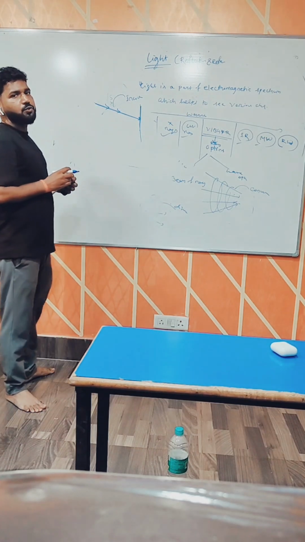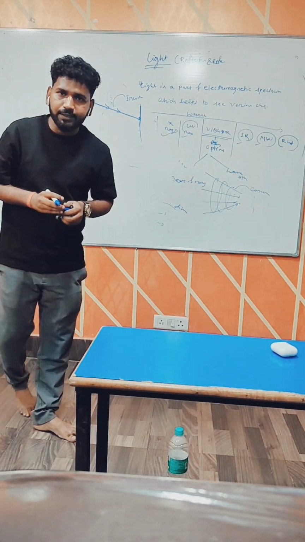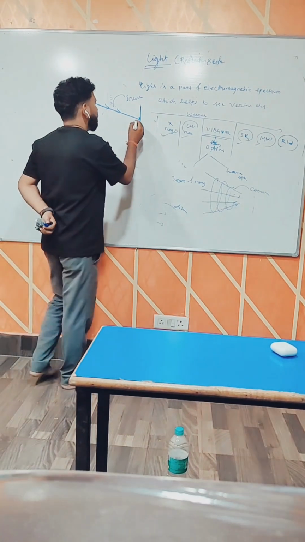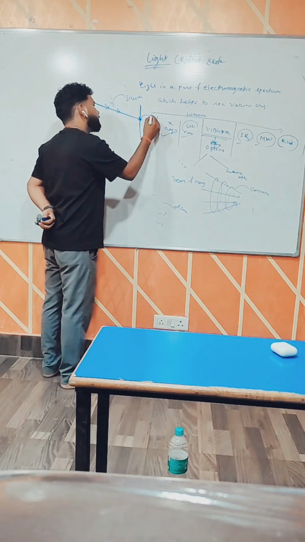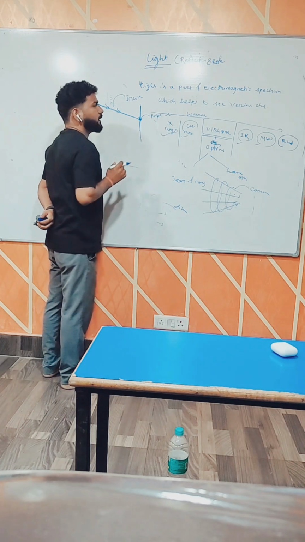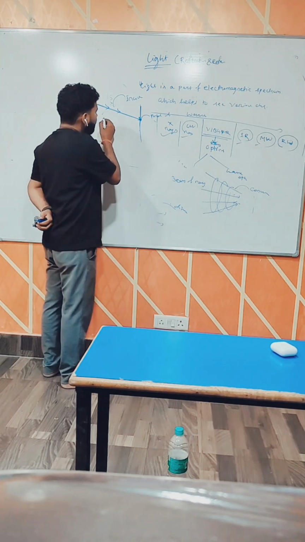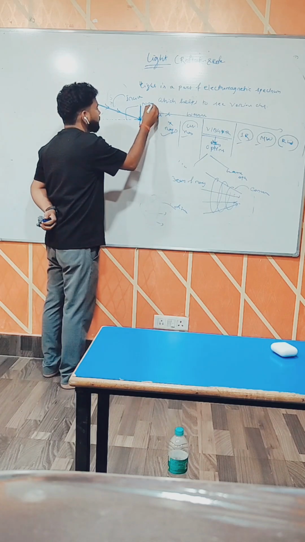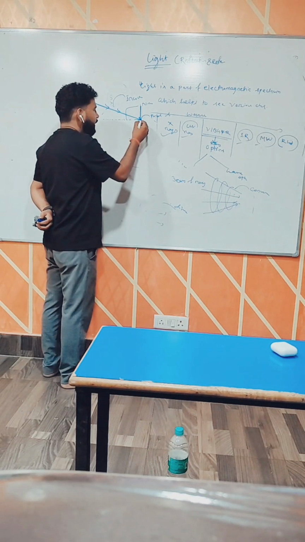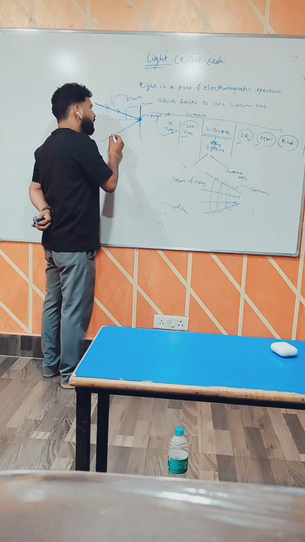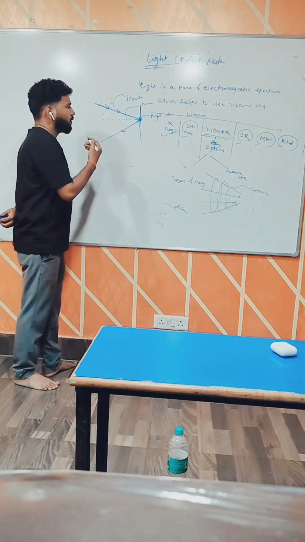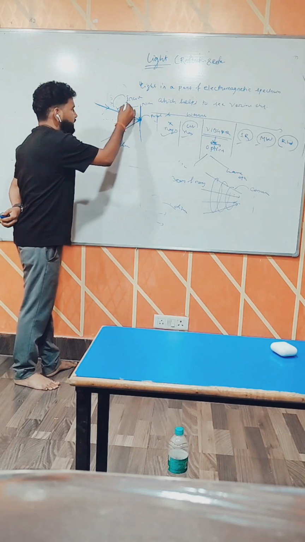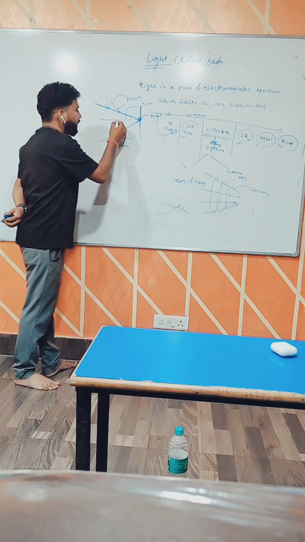The ray meets the surface at a point, known as the point of incidence. If I draw an imaginary line at the point of incidence, that is known as the normal. And again the light will be bounced back. The ray moving away from the surface is known as the reflected ray. This is the incident ray, reflected ray, and the normal.